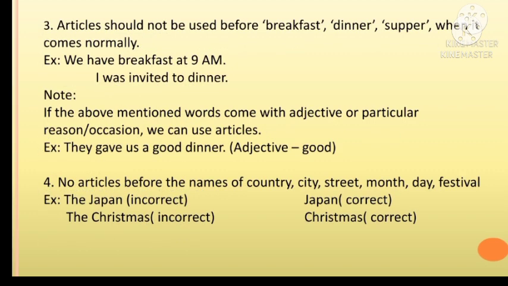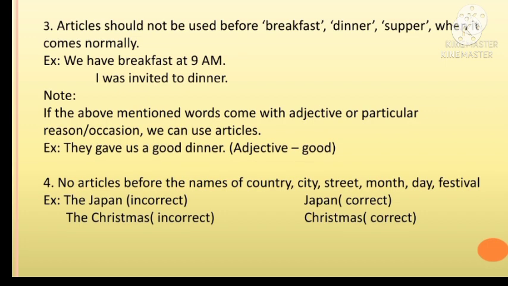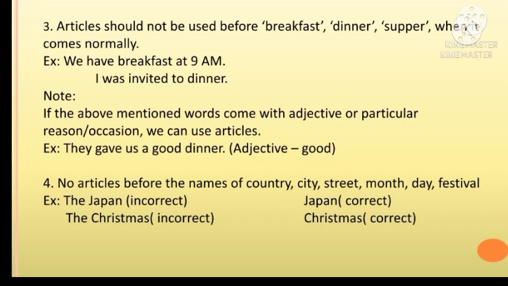Articles should not be used before breakfast, dinner, supper when they come normally. Example: We have breakfast at 9 a.m. I was invited to dinner. If the above-mentioned words come with an adjective or a particular reason or occasion, we can use articles. They gave us a good dinner.